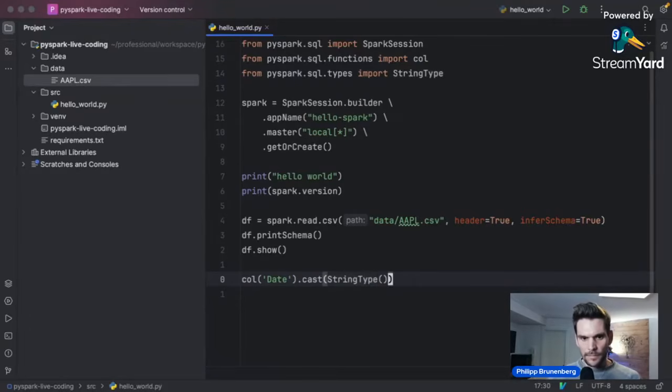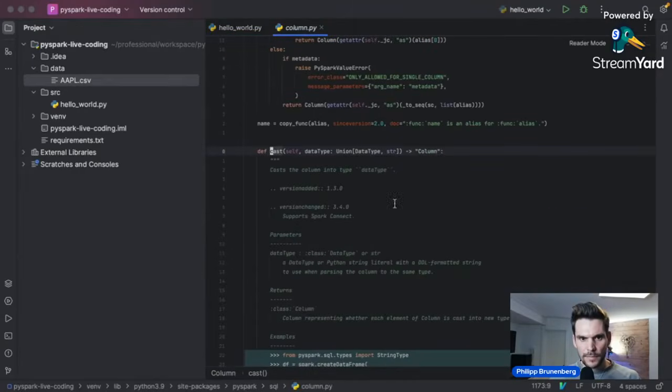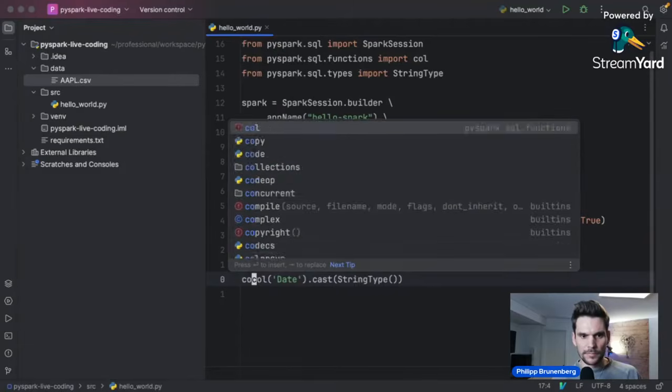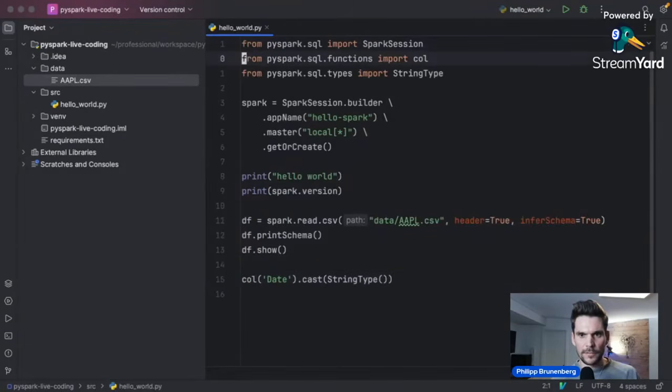Now on that column, that gives us a column in turn. So if we look at the cast method here, it returns another column. So we can just keep on adding transformations on that very column. So for example, we can concatenate this column. Therefore, we need to import the concat function as well.